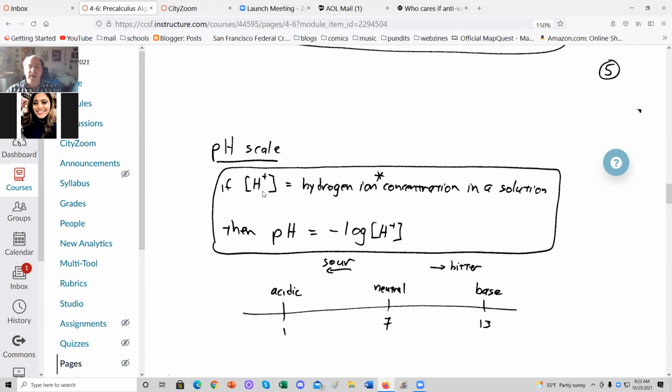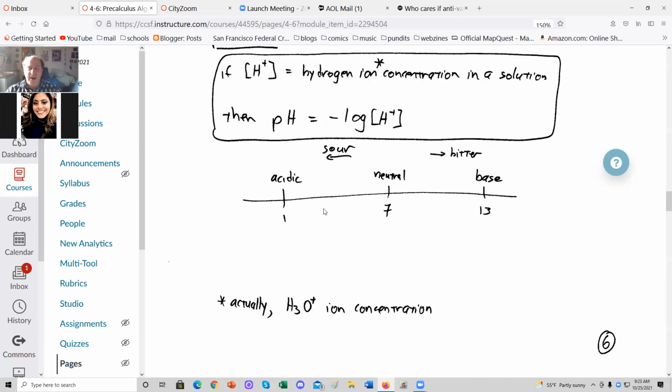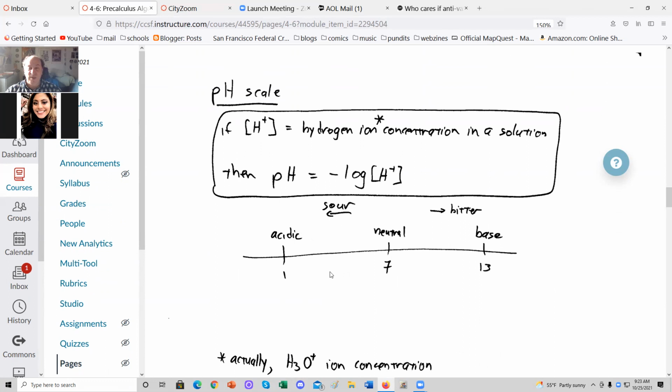And H plus is the hydronium ion, hydrogen ion concentration in the solution. Then pH equals minus common log of H plus. Now I put an asterisk here because it's not exactly a hydrogen ion that's in a solution. A hydrogen ion is basically just a proton, and that's a subatomic particle, and it doesn't really last long in water. It connects up to a water molecule, and you get an H3O plus ion called hydronium. So really, this is minus the common log of the hydronium ion concentration.